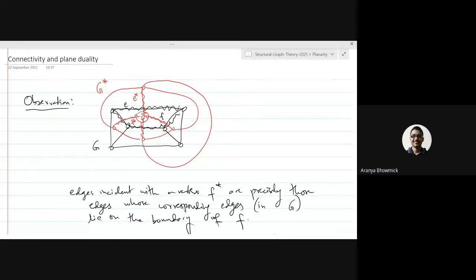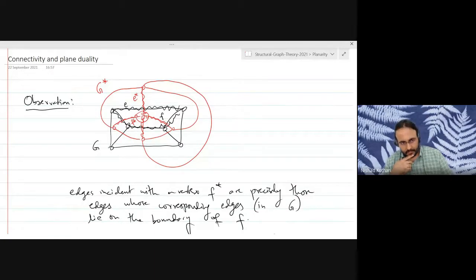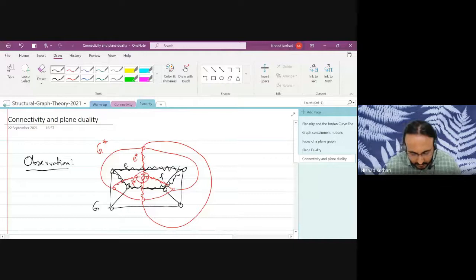Okay. So precisely those edges are incident to F star. Exactly. G star. Right. Okay. Good. Any other questions or concerns?